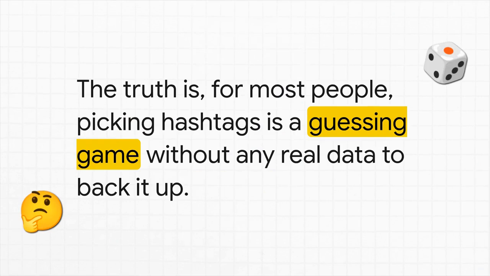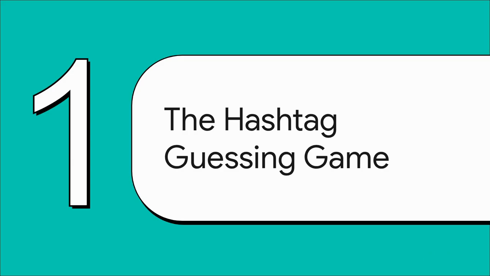For most people, choosing hashtags is all about gut feelings, or maybe copying what a competitor is doing. It's just plain old guesswork. Why? Because we've never really had the data to do it any other way. So let's really dig into why we're all stuck playing this guessing game. What is it that's stopping us from getting clear, hard data on something so basic to how Instagram works?